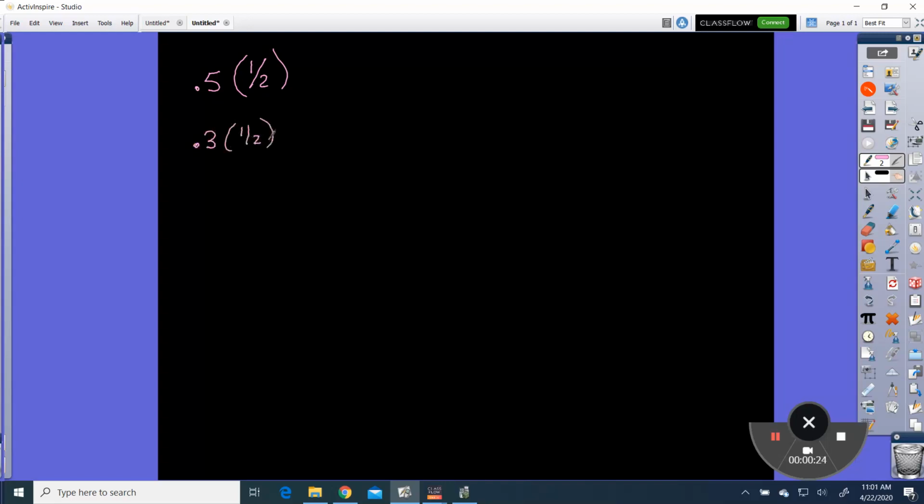So remember we did expected value, we had the probability, and then we had like the dollars or whatever it is. Well, this is the land mass. So how much land of it gets rain? Half of it, and the other half gets that. So half times 0.5 is 0.25. And half times 0.3, well, half of 0.3 is 0.15. So if I add those together, remember our expected value, we just added them all together. That makes 0.40. In other words, there's a 40% chance that the whole island will get rain. So that's how we would do that first one.